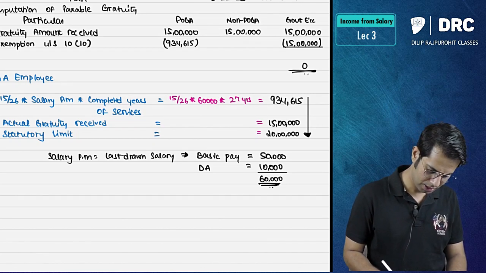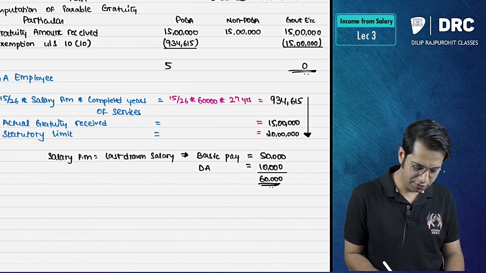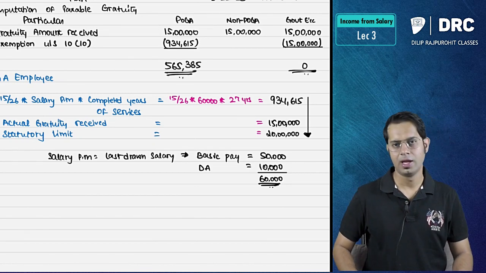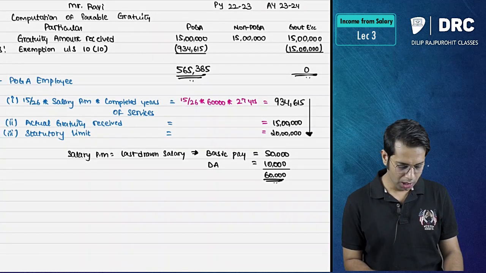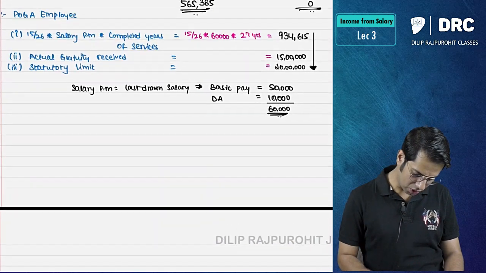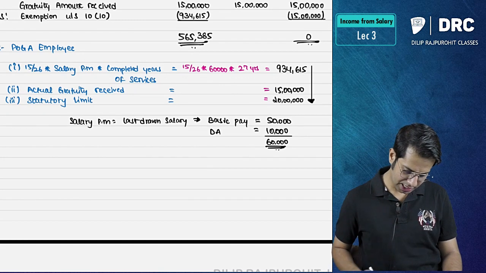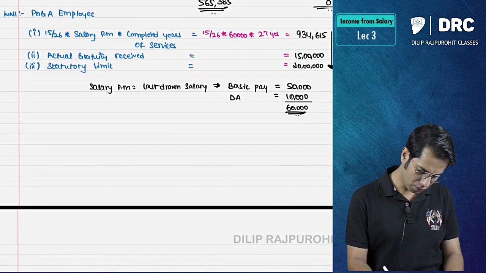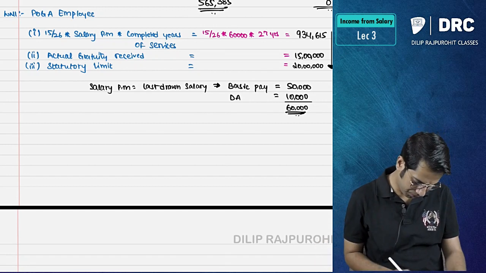So we get 9,34,615. So for a POGA employee, what is the taxable gratuity? Sir, 5,65,385. 5,65,385 is the taxable amount for whom? For a POGA employee. Sir, can we do it for a non-POGA employee also? Yes, we 100% will have to do it for a non-POGA employee also. Sir, let us start then. Let us start. Working note number 2.